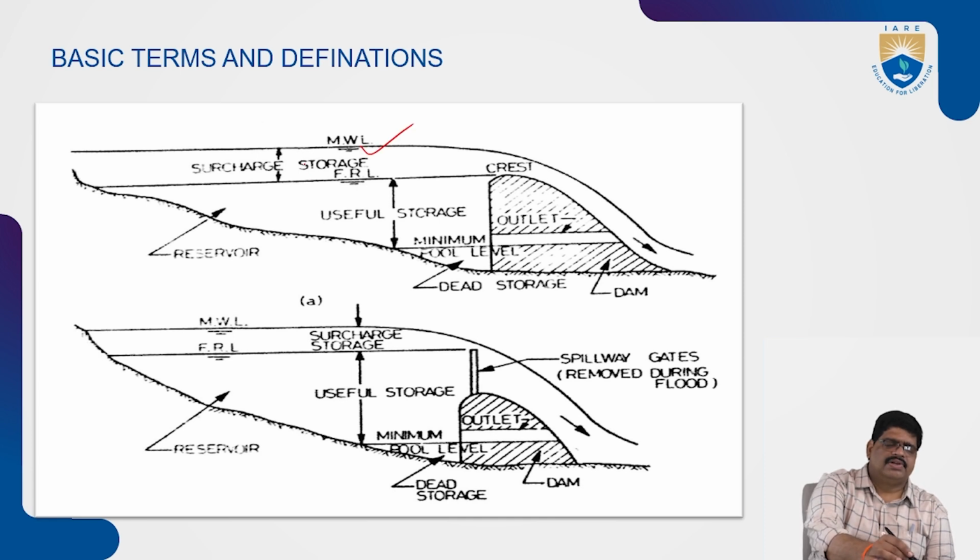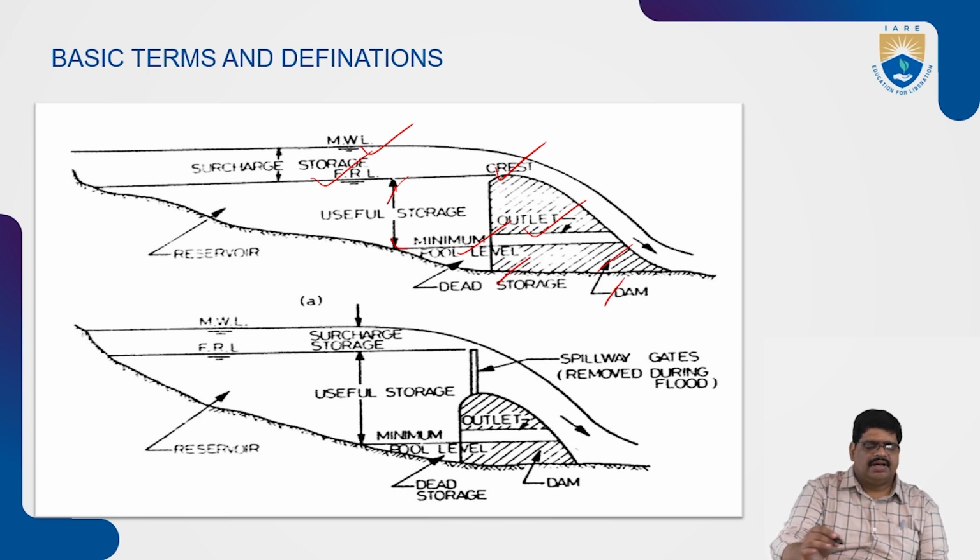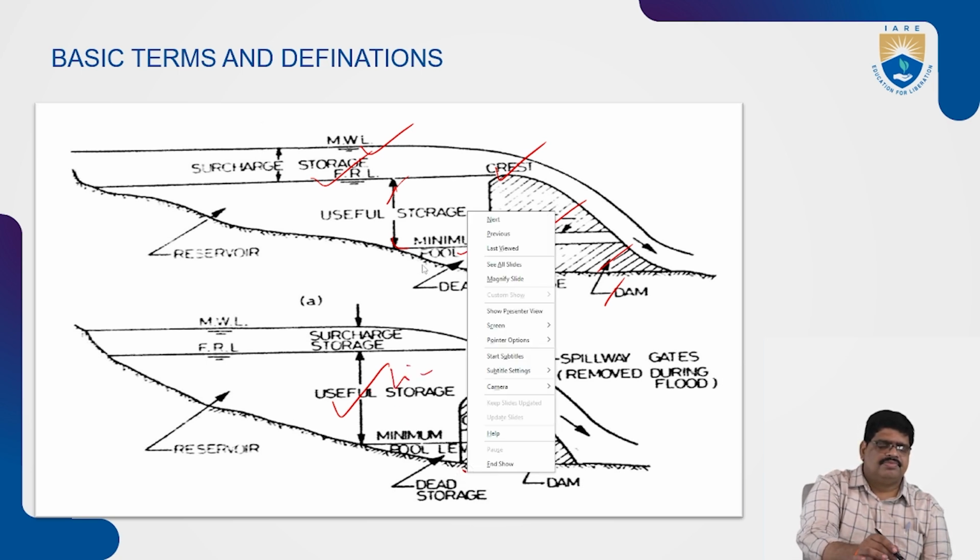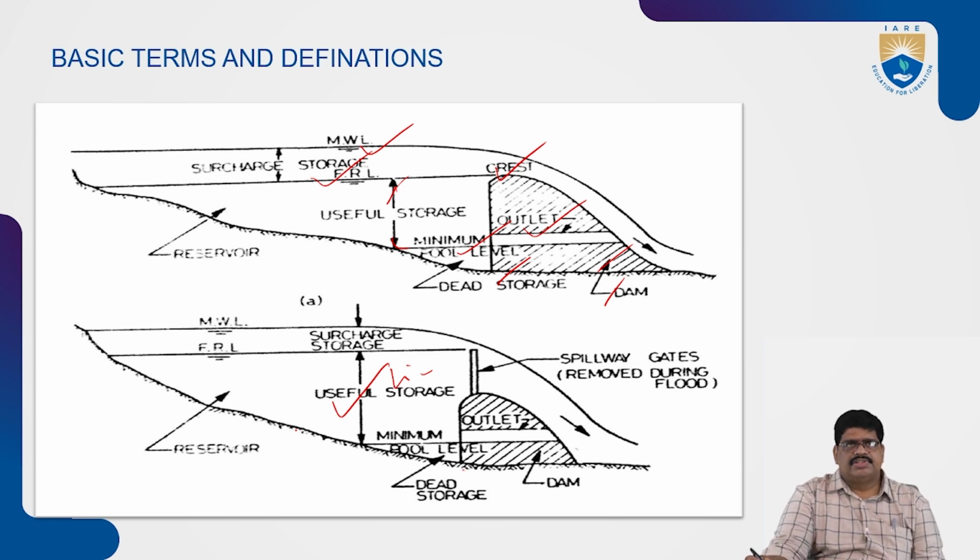This is the maximum water level, surge tank, surge level, and this is the outlet, and this is the crest. This is the useful storage, and this is the dam storage capacity and reservoir, and also there is the useful storage or live storage. We call it useful live storage, dead storage, minimum full level, maximum water level. These are some of the basic terms and references that will be used for the design, and the basic terms we have to discuss during the construction of reservoirs or dams.